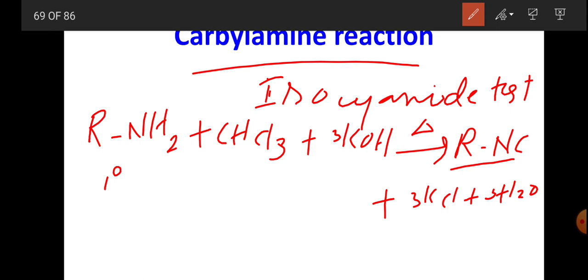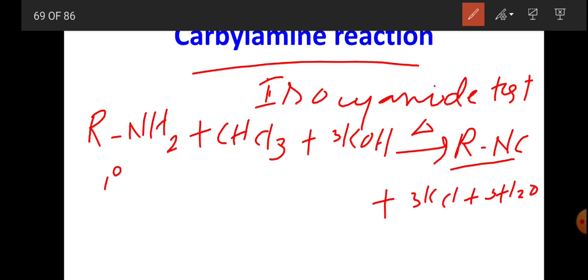Secondary and tertiary amines do not give this reaction. So this reaction is used to identify only primary amines. From the mixture of primary, secondary, tertiary amines, we can use this identification test only for primary amines. So this reaction is called the isocyanide test.